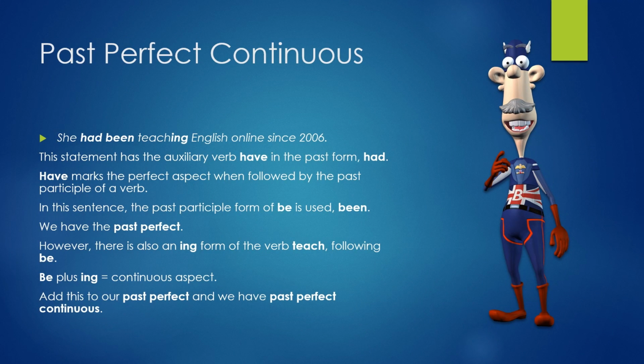Past perfect continuous. She had been teaching English online since 2006. This statement has the auxiliary verb have in the past form had. Have marks the perfect aspect when followed by the past participle of a verb. In this sentence, the past participle form of be is used, been. We have the past perfect. However, there's also an ing form of the verb teach, following be. Be plus ing equals continuous aspect. Add this to our past perfect, and we have past perfect continuous.